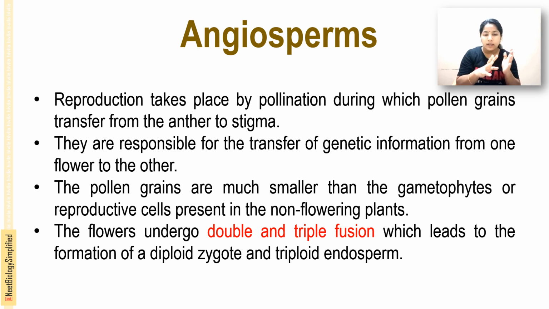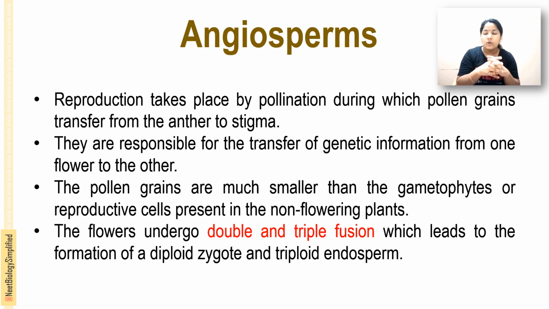The pollen grains are much smaller than the gametophytes, or reproductive cells, present in non-flowering plants. In angiosperms, the pollen grains are very small compared to non-flowering plants.